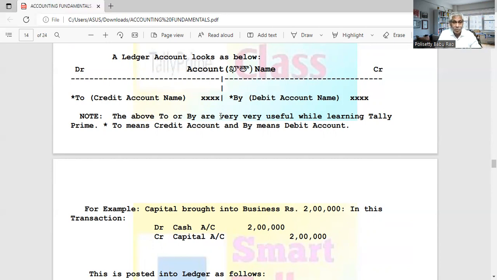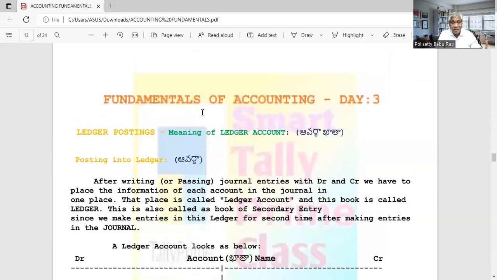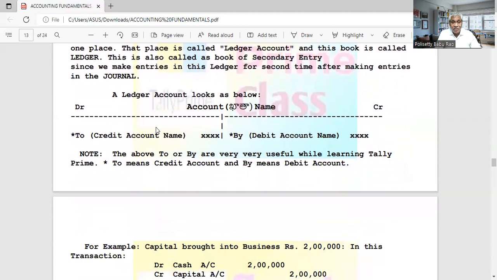The above "To" and "By" are very, very useful while learning Tally Prime. In Tally Prime, the ledger accounts will not be shown as debit and credit, two sides. Everything is written in one page because all the columns are the same, only the amounts will be different. So to denote debit and credit, we use "To" and "By."